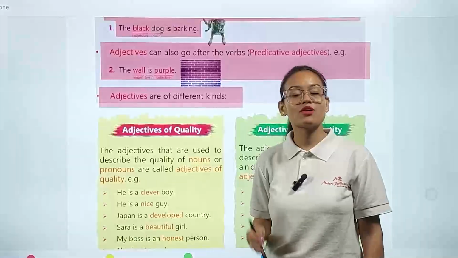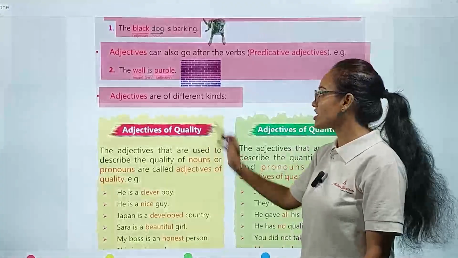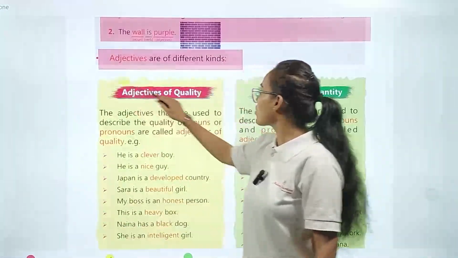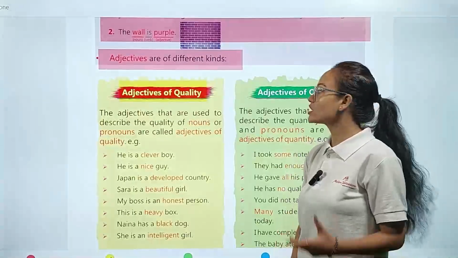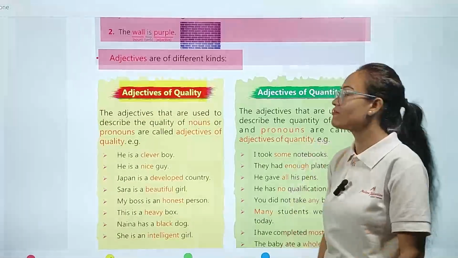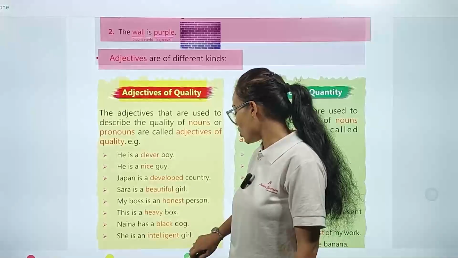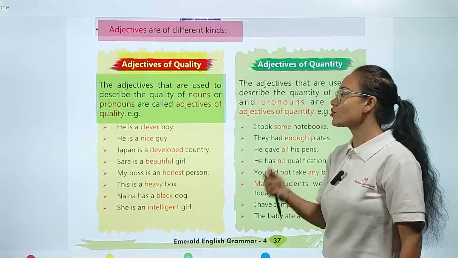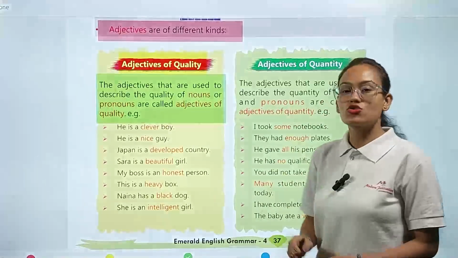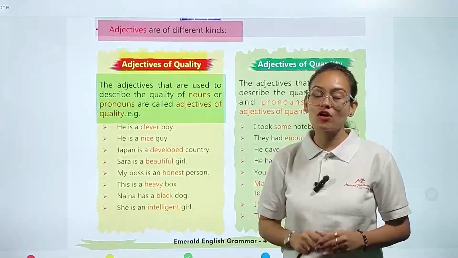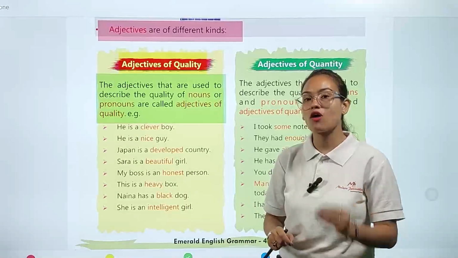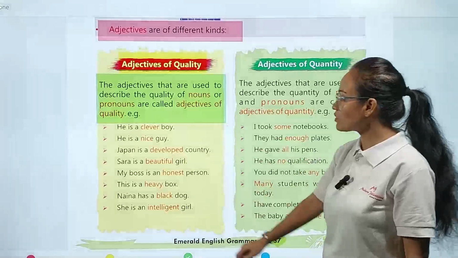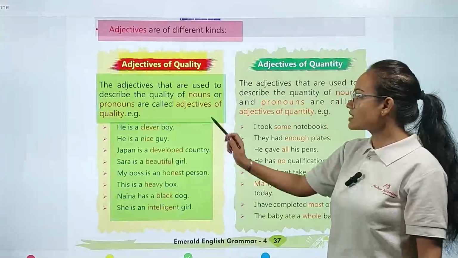If we are talking about how many types of adjectives there are, adjectives are present in different kinds. The first type of adjective is the adjective of quality. Whenever we talk about quality, it means we are talking about adjective of quality. The adjectives that are used to describe the quality of a noun or pronoun are called adjectives of quality. Example: he is a clever boy.